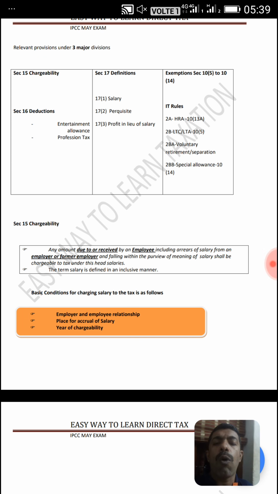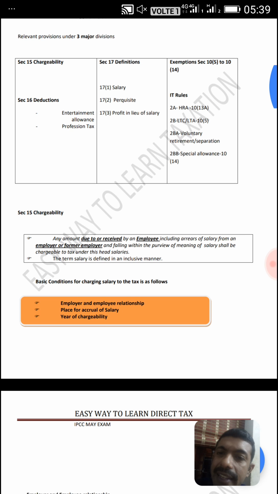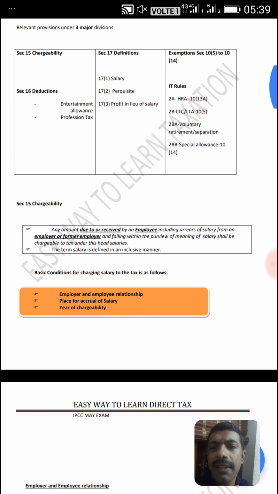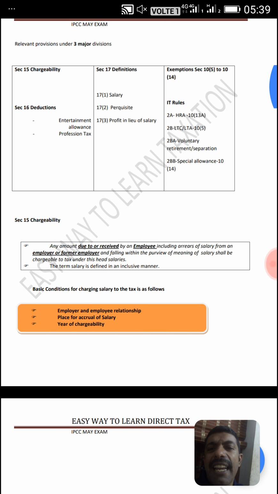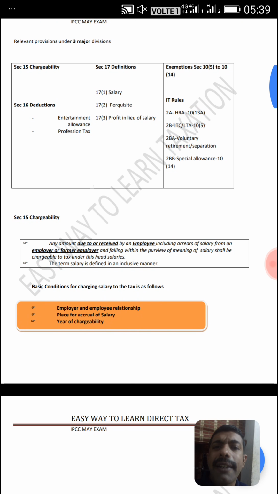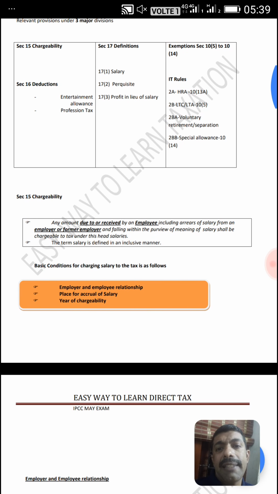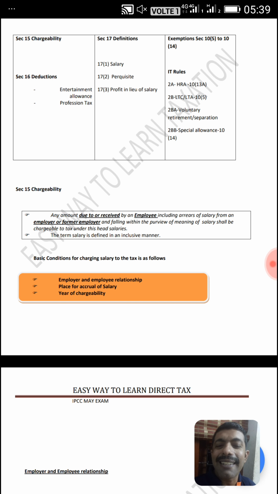Section 15, on what basis salary will be chargeable to tax. And after that there is a deduction. Two deductions are provided. One is entertainment allowance, second is profession tax. Then the definition area: what is salary, what is perquisite, what is profit in lieu of salary. Then various exemptions: HRA, leave travel concession, voluntary retirement and separations.